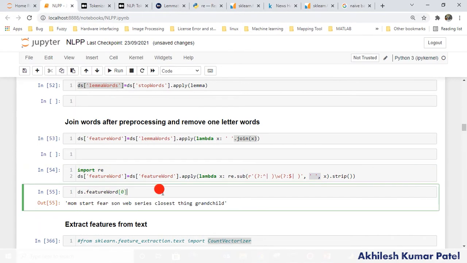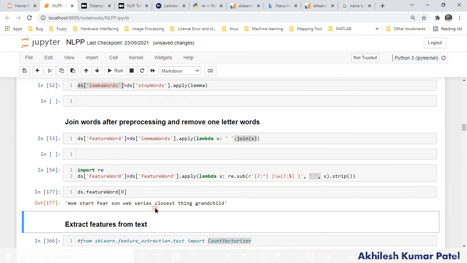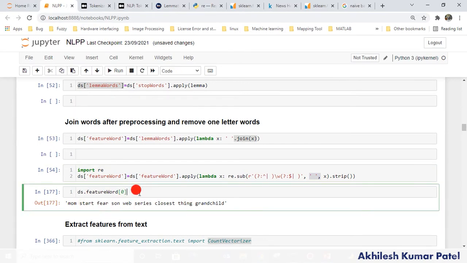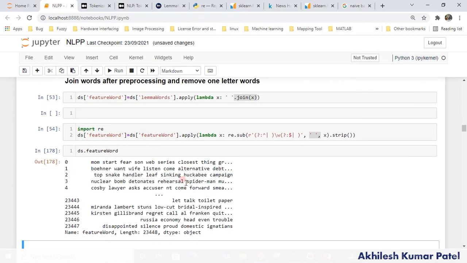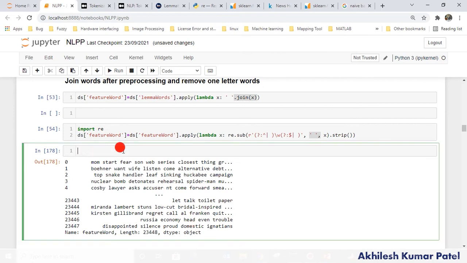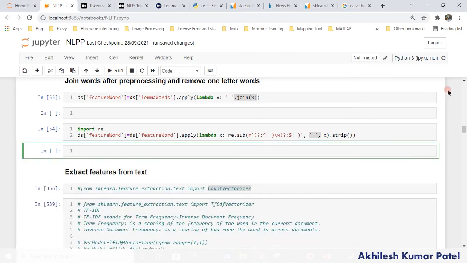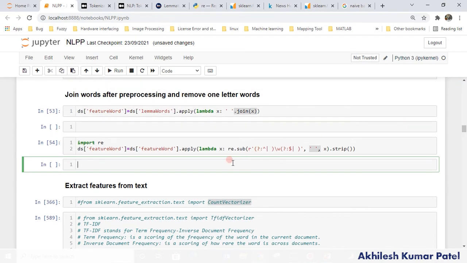Okay, once I extract this and run it, you will see that we don't have a single word before the, because I have saved it as a feature word. Now our words are ready. Now we have to extract the feature from there. You see here we don't have single-letter words available, right? They are removed from there. Now we need to vectorize this, means we need a bag of words.